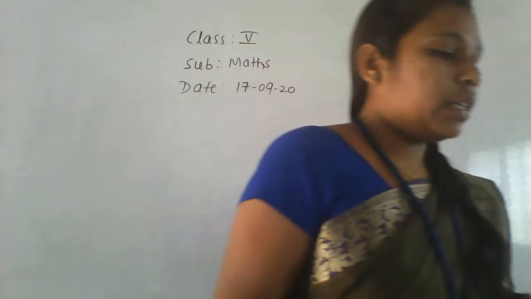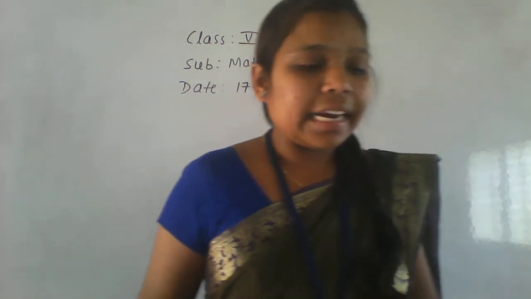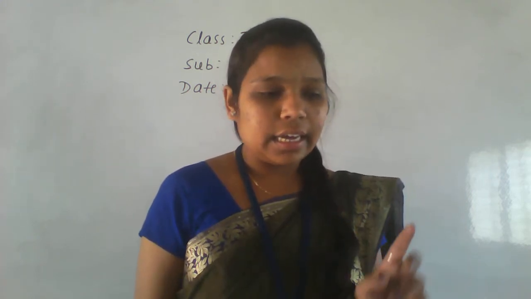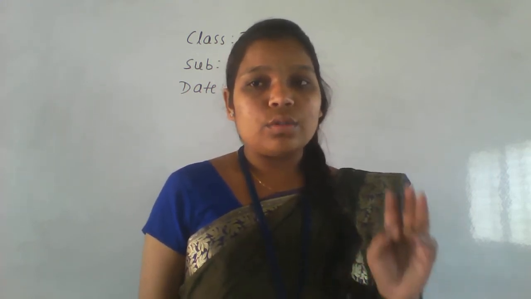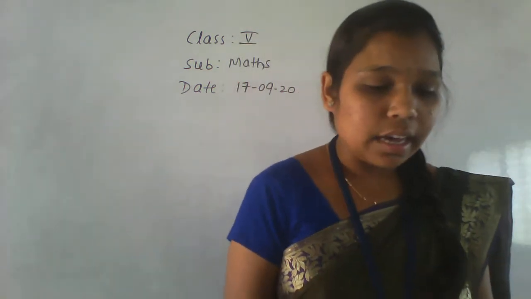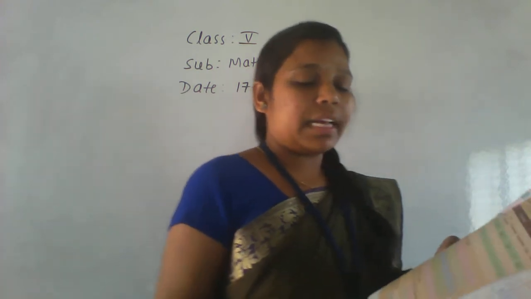Okay. So in that work it out, the first one is write the following numbers in the place value chart given below. You have to write the given three numbers here, A, B, C. Right. So three numbers they given here. You have to write those numbers in the place value chart. Here they given a place value chart, right?